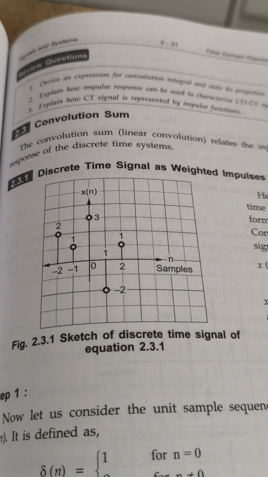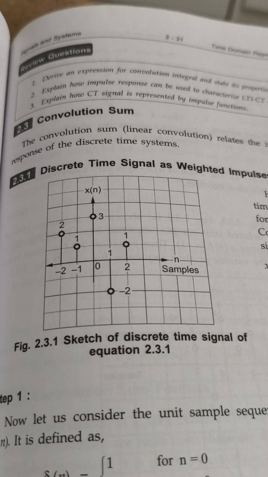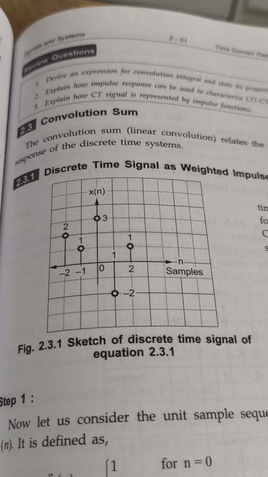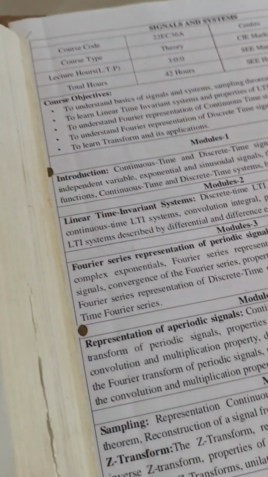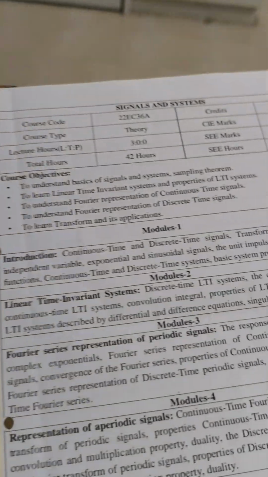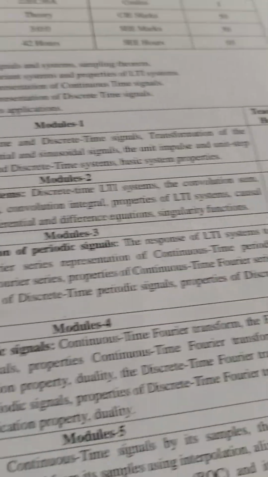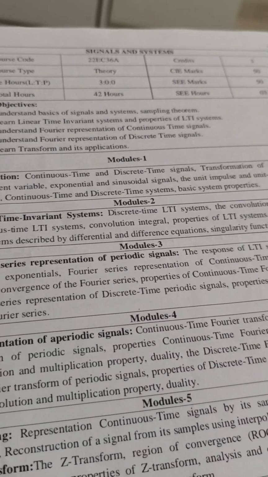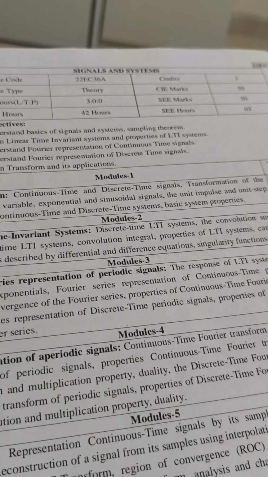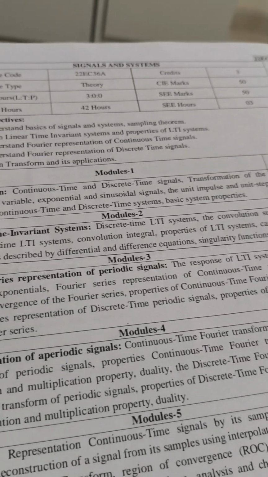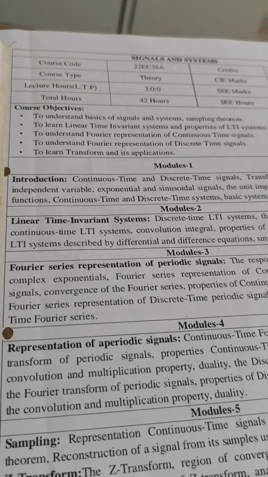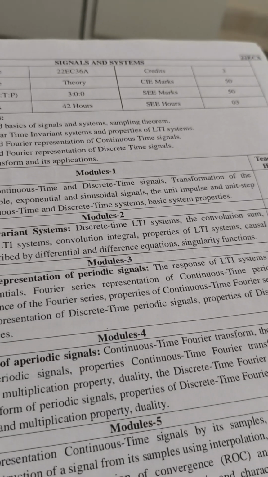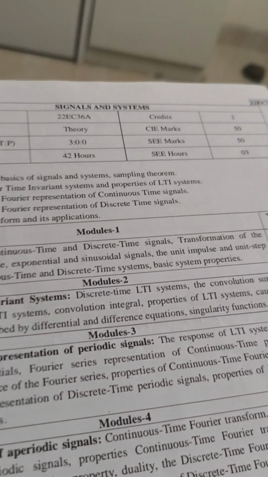My dear students, today we'll discuss a few more concepts related to signals and systems. Here we are discussing the second module. In the second module, many concepts are related to linear time invariant systems. In that we have the discrete time LTI system, that is the convolution sum, and the continuous time LTI system, the convolution integral. Many other concepts are there in this second module.